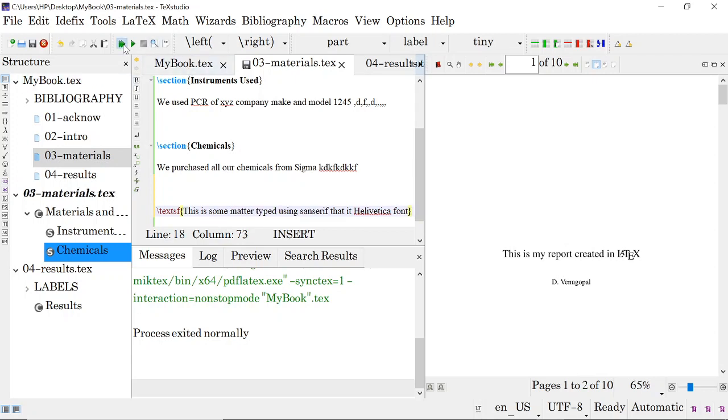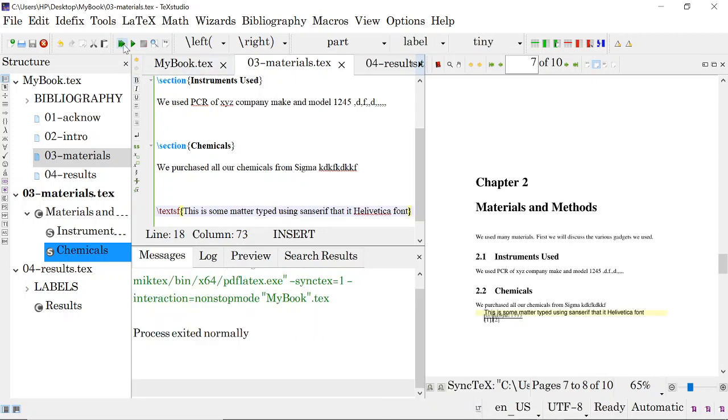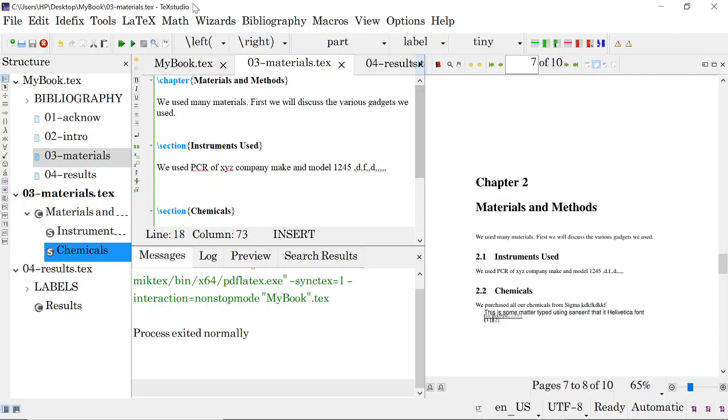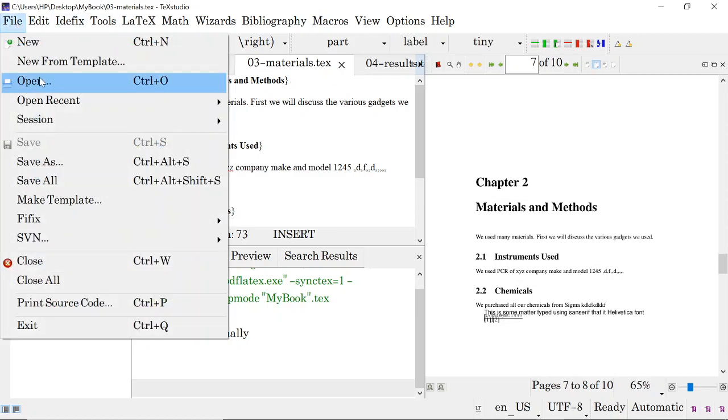When I compile this, okay, come and see, this is the Helvetica font. Or suppose you want to use some other font for writing your acknowledgements.